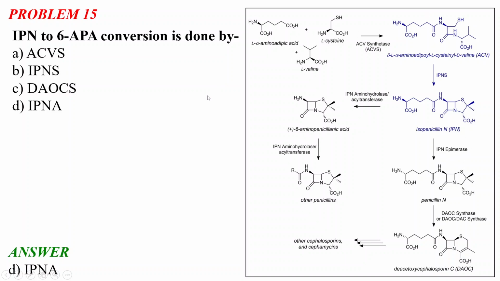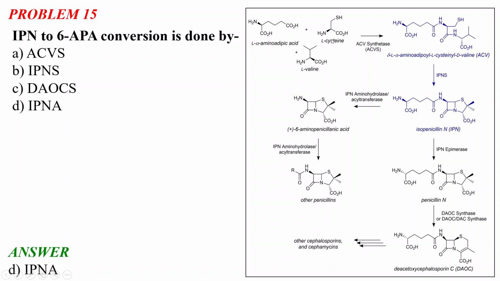If you can remember the structures, it will be very beneficial to you. And please remember the names and the abbreviations 100%, they are very important.